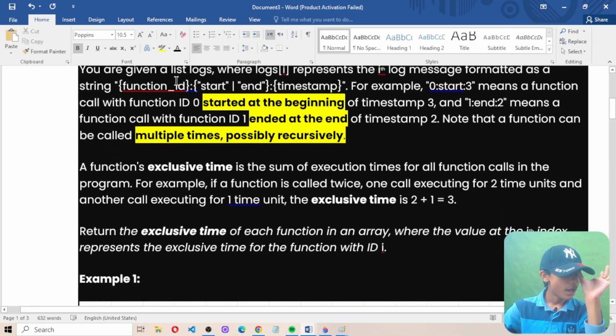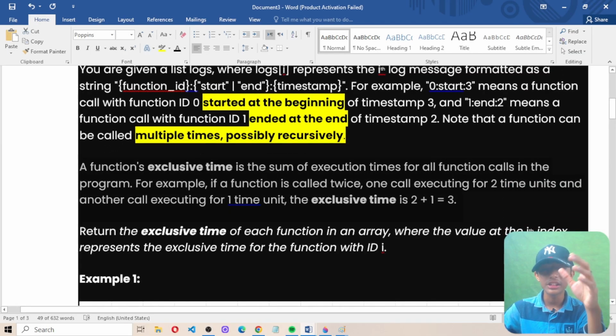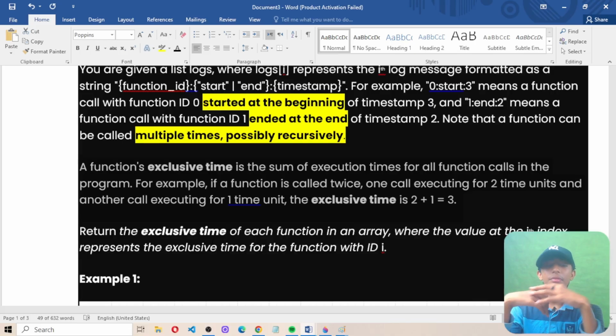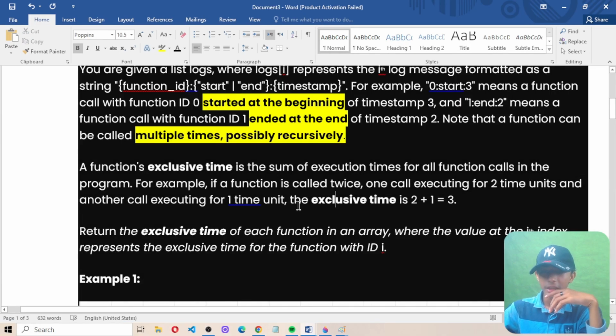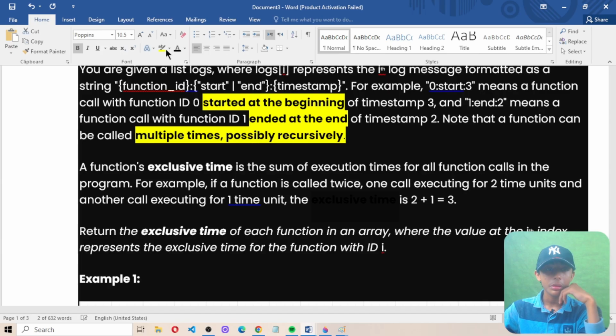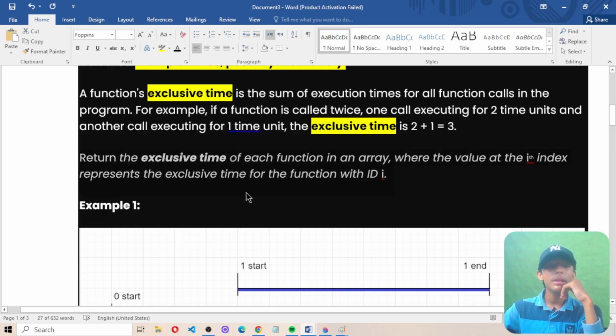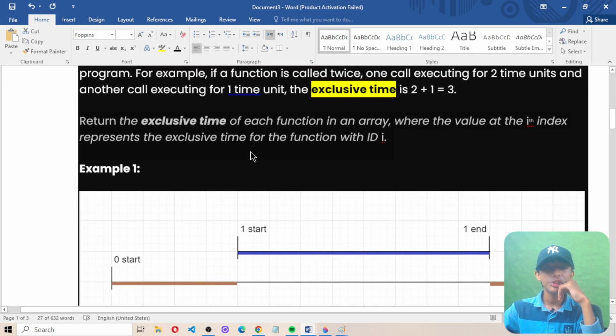Now, a function's execution time is the sum of execution times for all function calls in the program. For example, if a function is called twice, with one call executing for 2 time units and another call executing for 1 time unit, the execution time is 2 plus 1 equals 3. We want to return the exclusive time of each function in an array, where the value at the ith index represents the exclusive time for the function with id i.